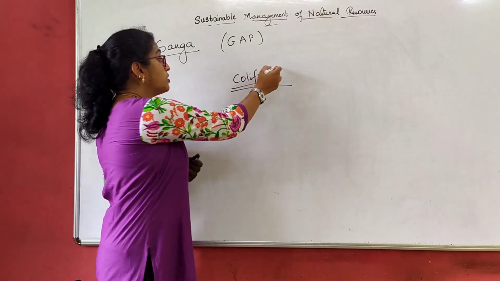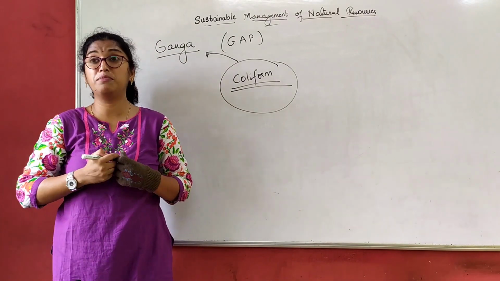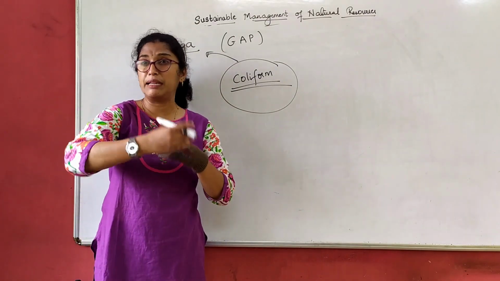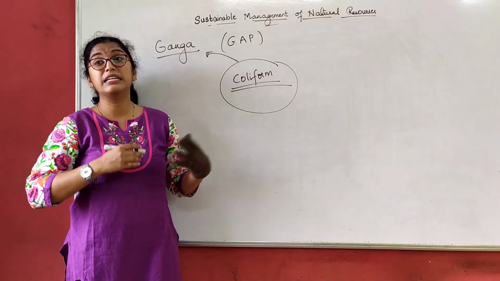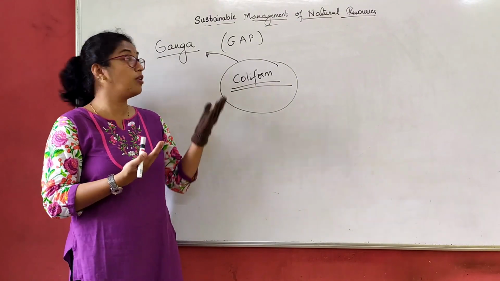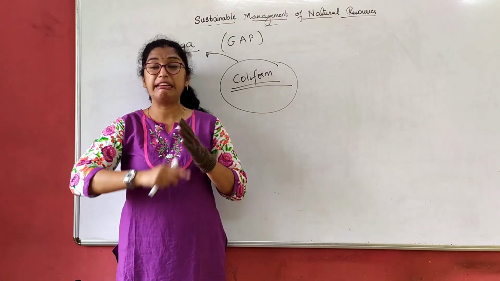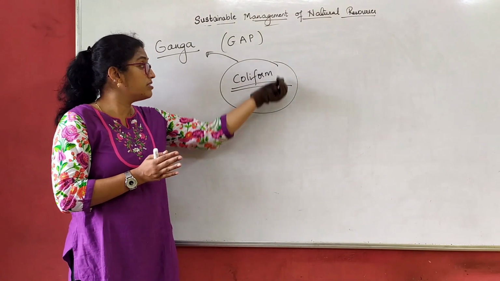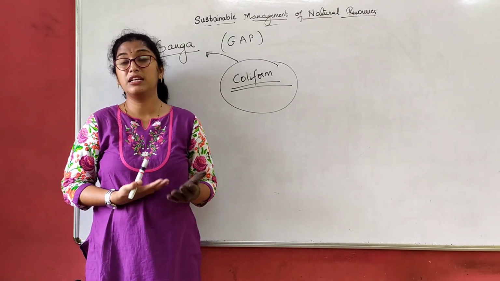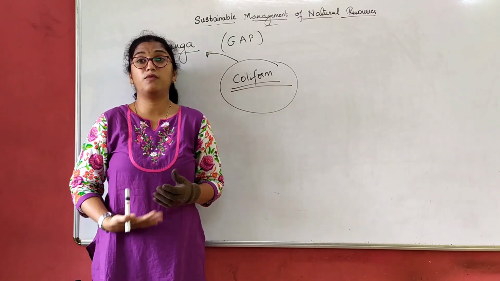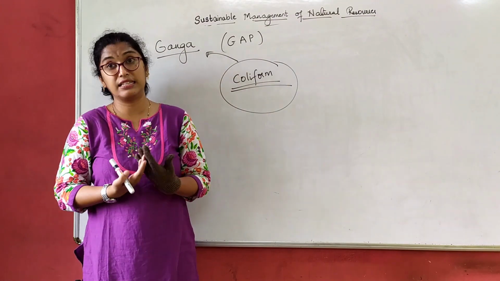That means the coliform bacteria was actually found in Ganga. That means apart from the flowers, temple waste, any waste, even coliform bacteria was found, meaning human excreta was also thrown into the Ganga water. That means this water was used in washing, cleaning, everything. So what does this coliform bacteria do? This coliform bacteria causes several diseases. So people taking a dip in the water, assuming that it's holy water, are prone to many diseases.